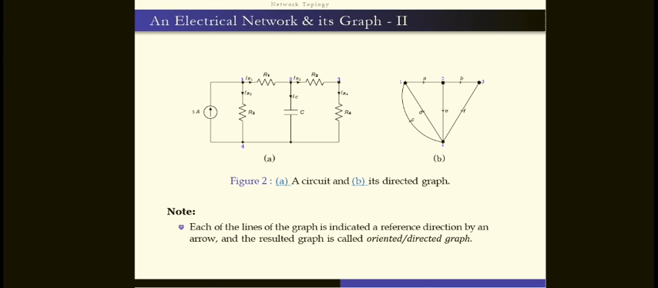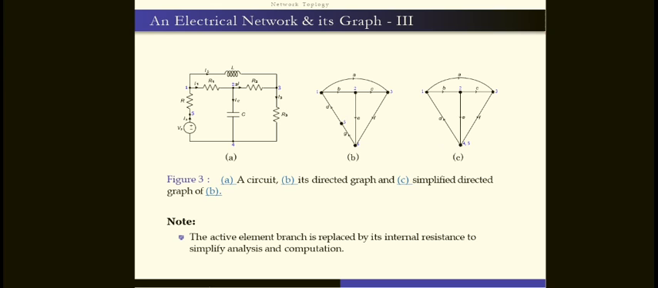Each of the lines of a graph is given a reference direction by an arrow, and the resulting graph is called the oriented or directed graph. First the given circuit should be changed to the graph, and the next step is adding the arrows, which indicate the signal flow through the circuit. So this is called the oriented or directed graph, and subsequently you have to indicate the arrows.